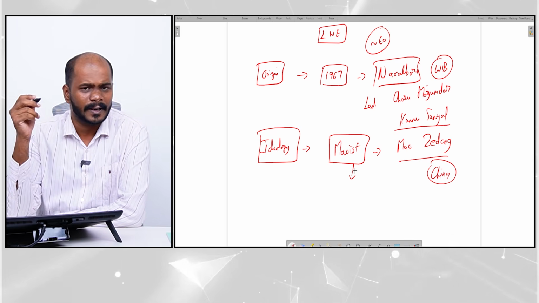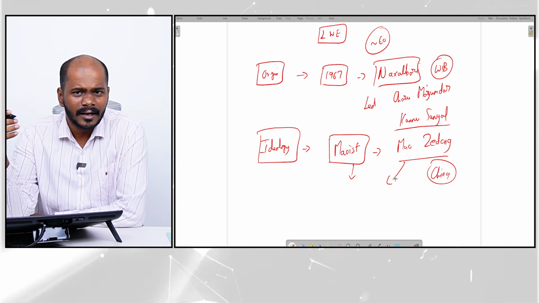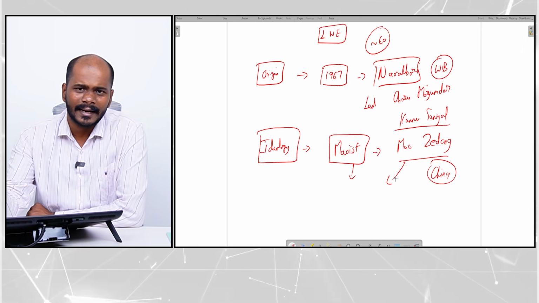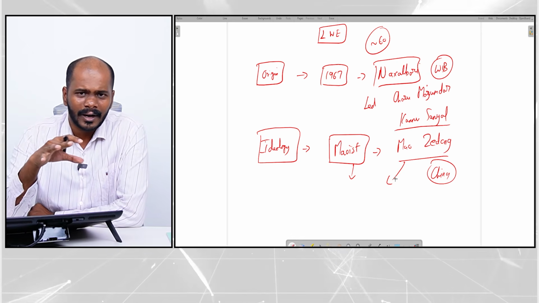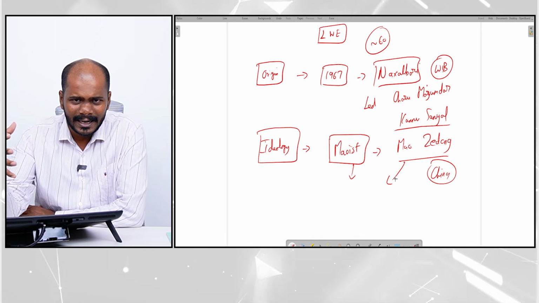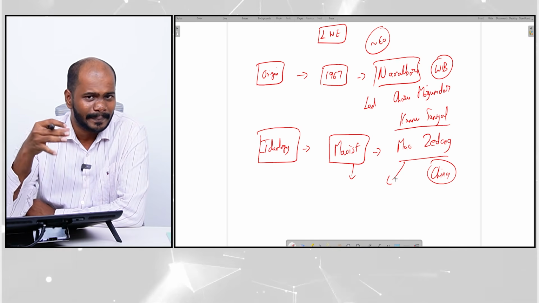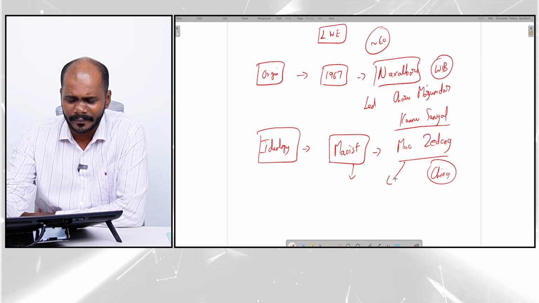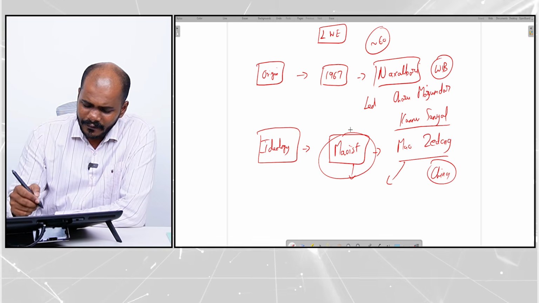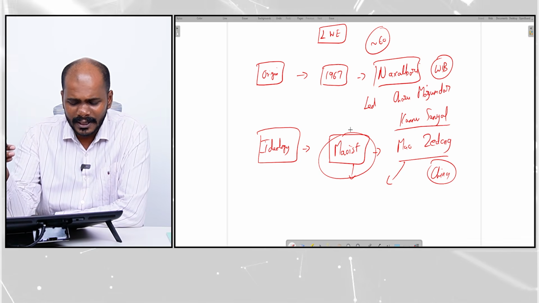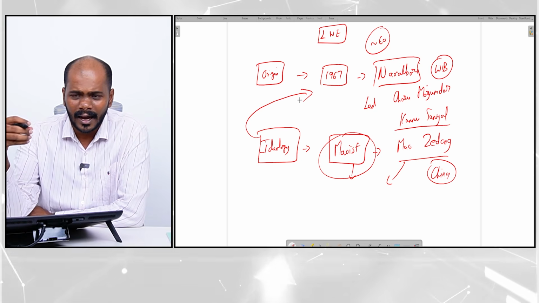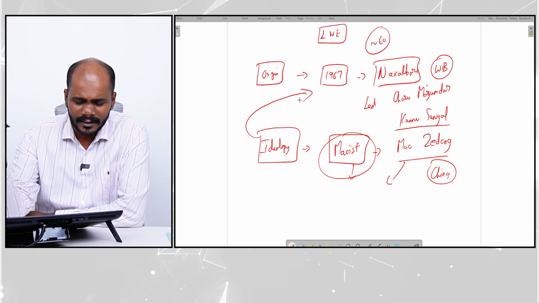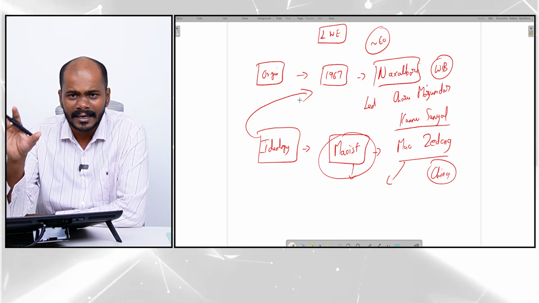What is the Maoist principle? Mao Zedong believed in mass mobilization and armed rebellion to overthrow the state and establish a communist form of government. They believed in armed rebellion and mass mobilization of people, particularly peasants, to overthrow the government and establish a communist form of government. It is the Maoist ideology. So left-wing extremism, particularly the Naxalbari uprising, took inspiration from this ideology and they wanted to overthrow the Indian government and establish a communist form of government. This is the ideological backing of left-wing extremism in India.